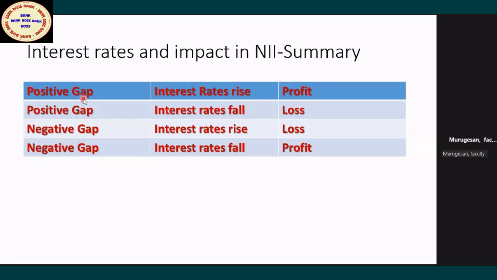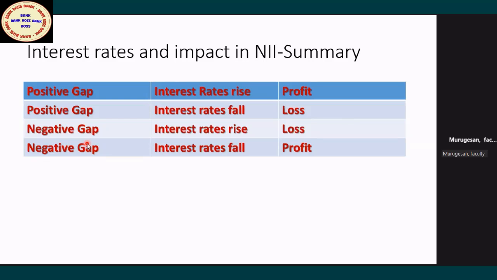Okay, understood? Now, positive gap is only this much. Negative gap. For a positive gap, two scenarios are possible: interest rate may go up, interest rate may come down. What is a negative gap? You can note down. Negative gap means maturing assets are less, in other words, maturing liabilities are more than maturing assets.